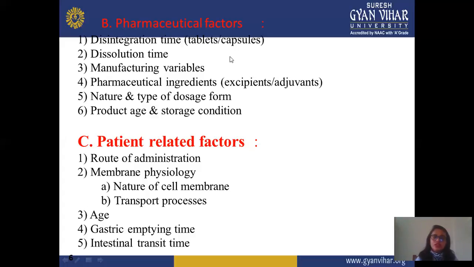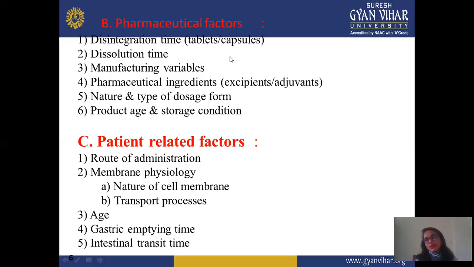Next is nature and type of the dosage form. It's also very important, because if we require a short-term effect or maybe immediate effect, then you formulate a fast disintegrating tablet, not a control release or long-term effect. In this condition, you select a proper excipient, depending on which type of formulation you formulate and which type of excipient you use.